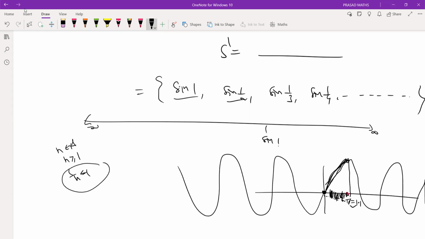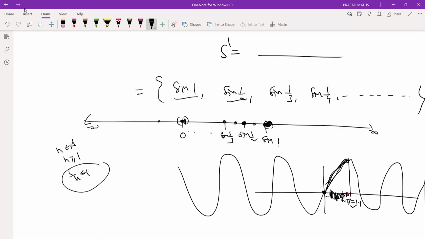With the same trick, the Archimedean property, these are not limit points, because a neighborhood cannot contain any point other than sine 1. This cannot be a limit point, and likewise for the others. Only 0 is a limit point, because any neighborhood of 0 contains at least one point by the Archimedean property.